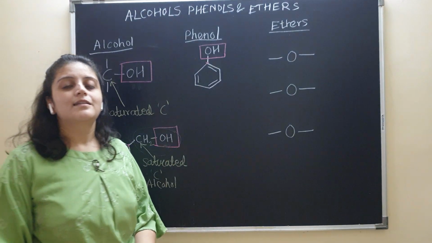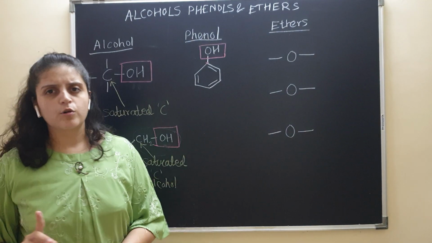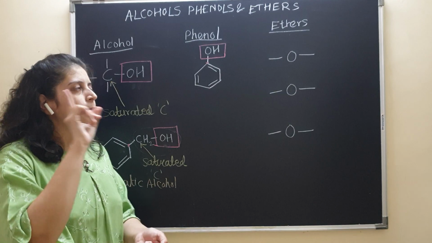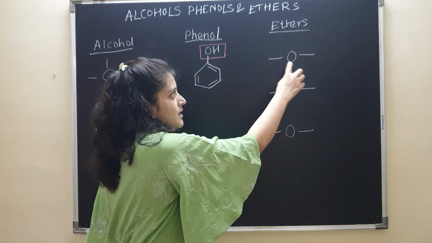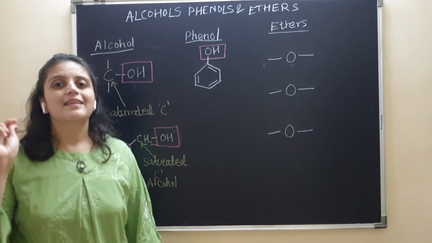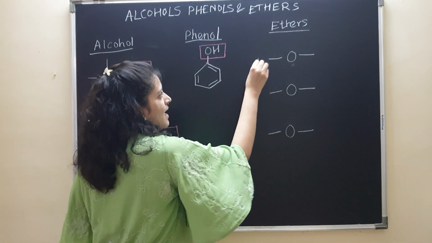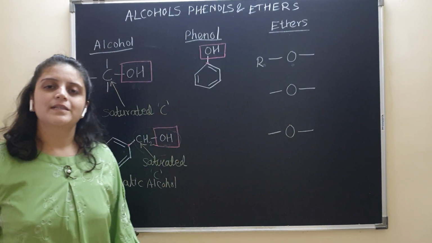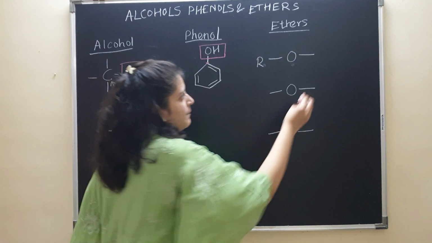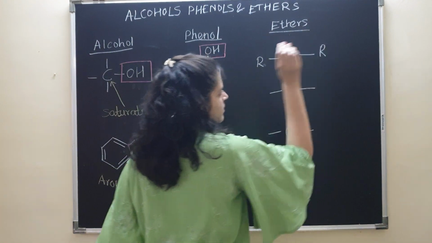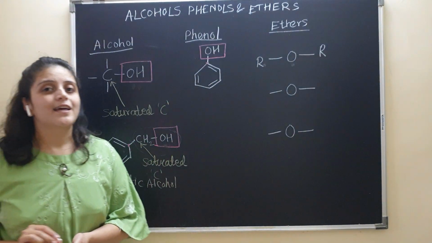And this oxygen is attached to two different groups or maybe the same group. So what will be the first category? Oxygen is attached to both alkyl groups, and an alkyl group is represented by the capital letter R. I hope you remember what alkyl groups are.